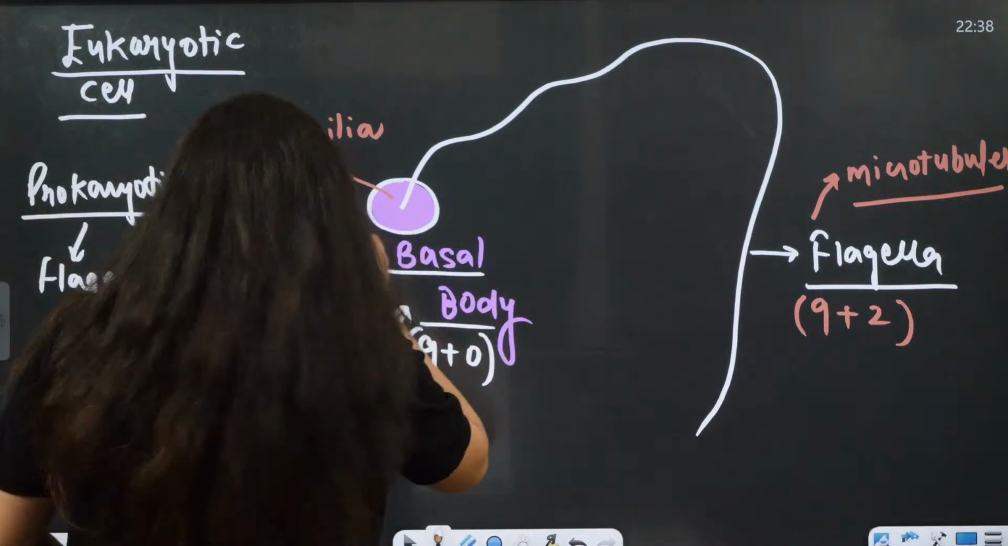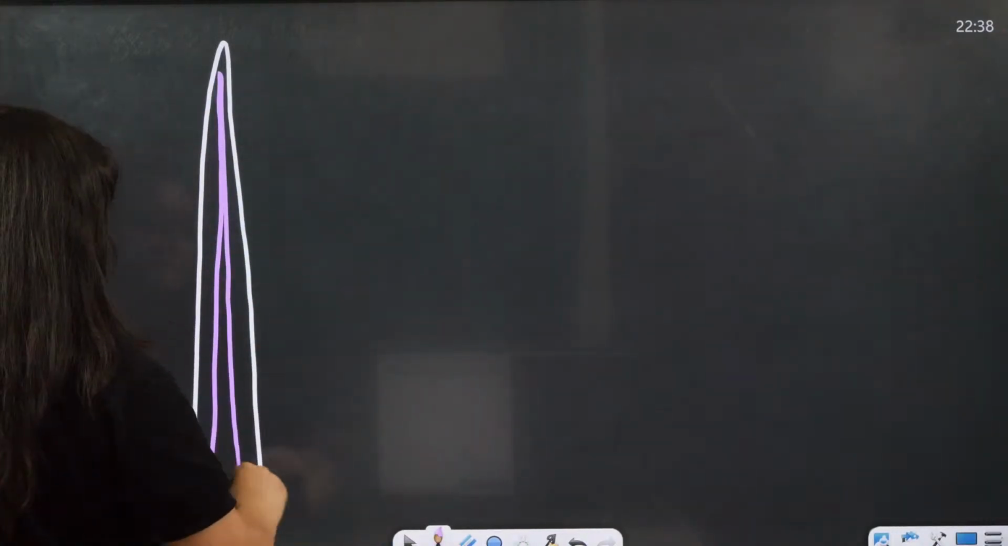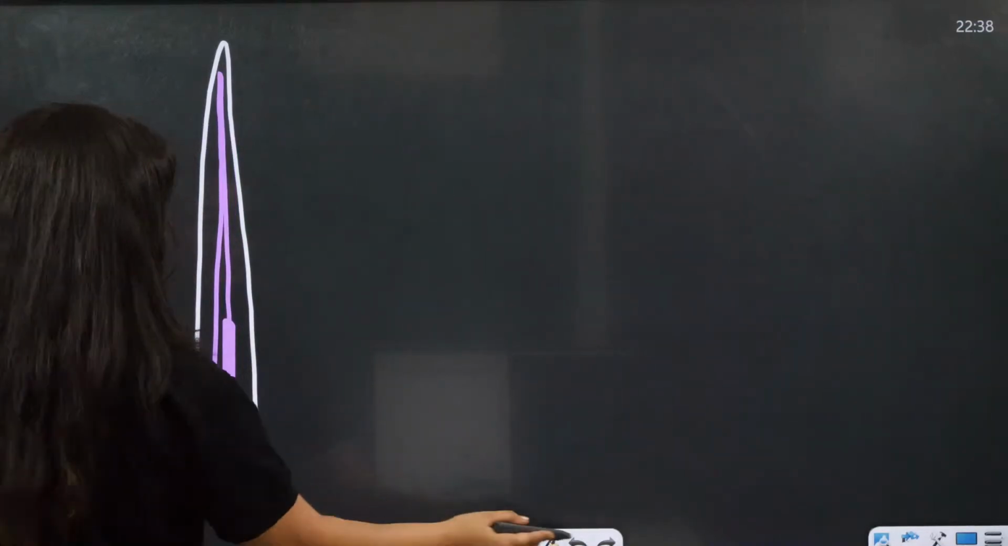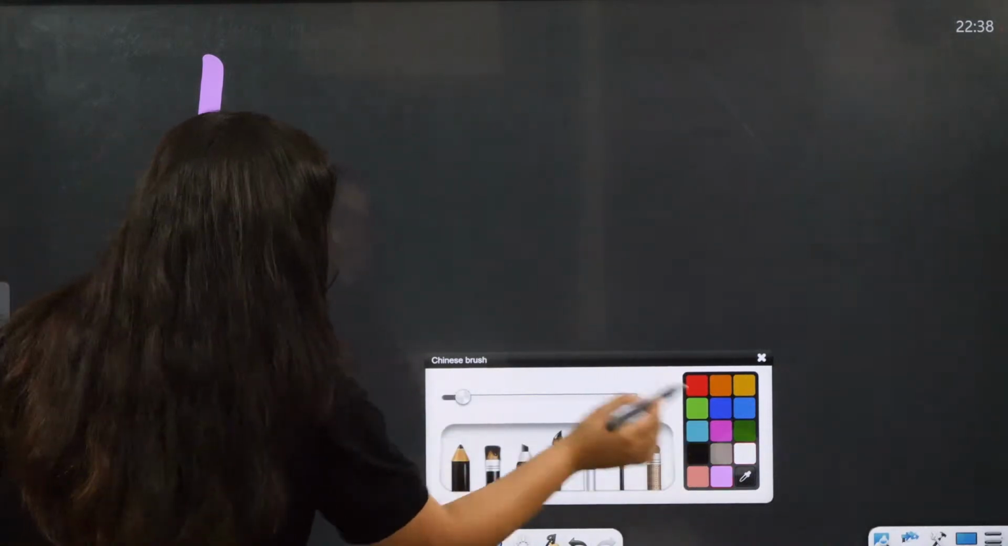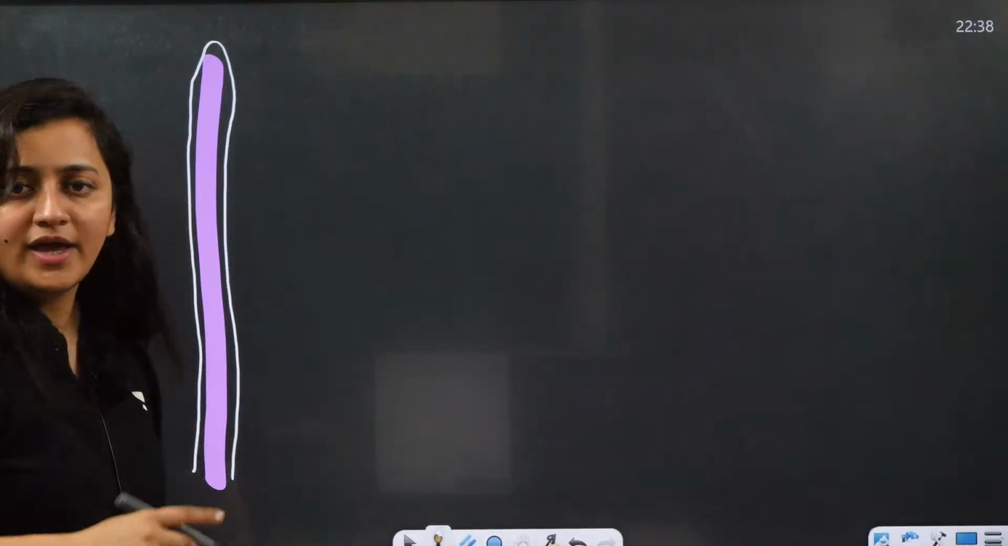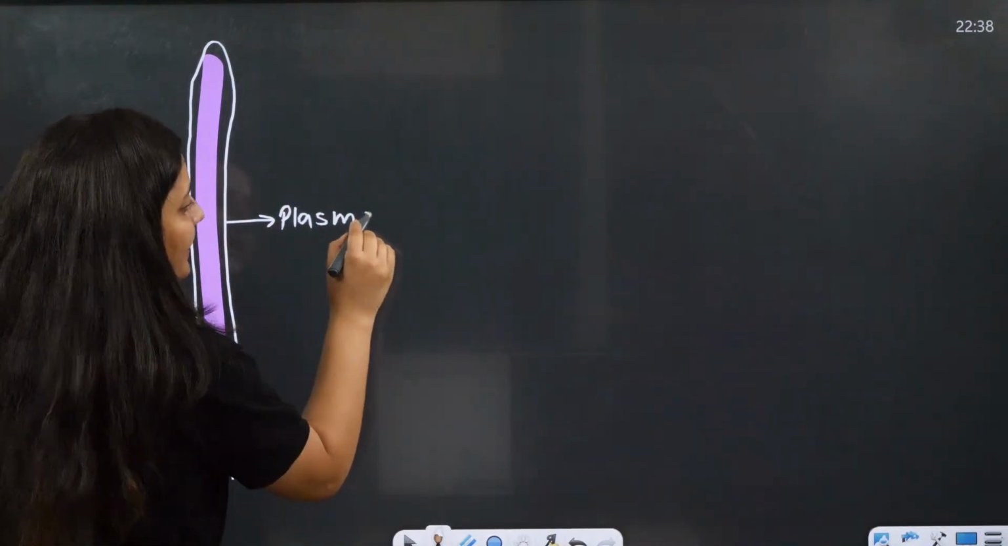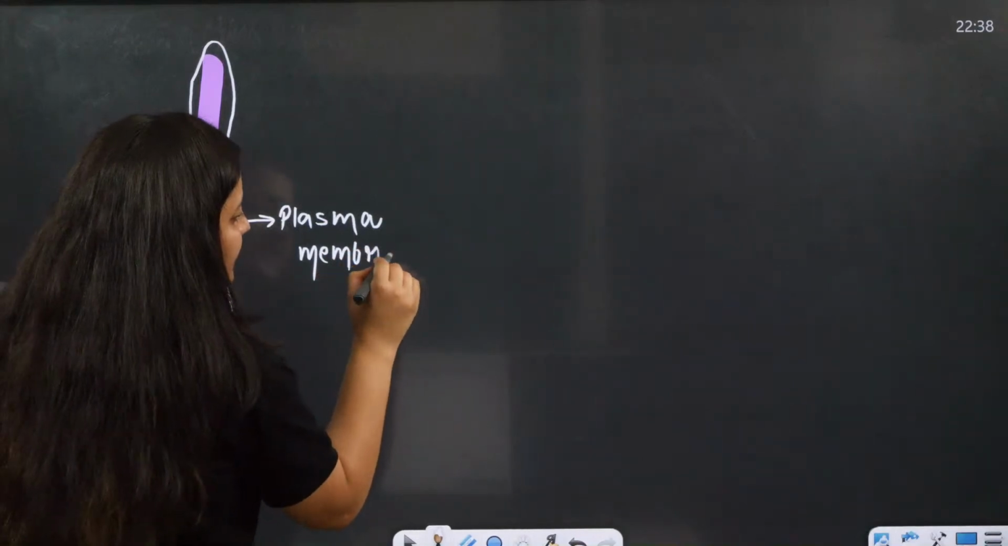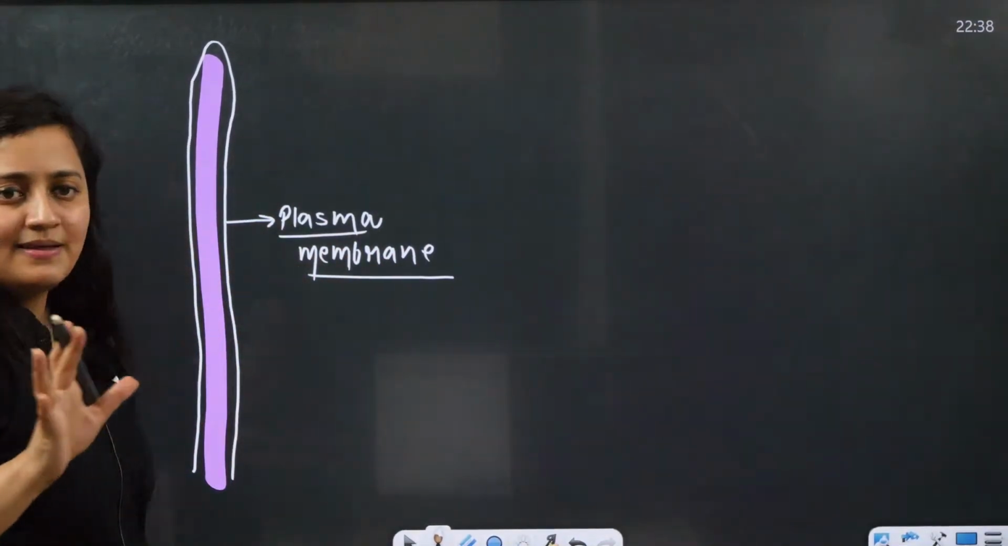Done. So now we have to discuss the structure of this flagella. Now let's say this is a flagella. Just have a look. See, this is a flagella. This flagella has an outer covering. We call it the plasma membrane. This outer covering is basically the continuation of the plasma membrane.